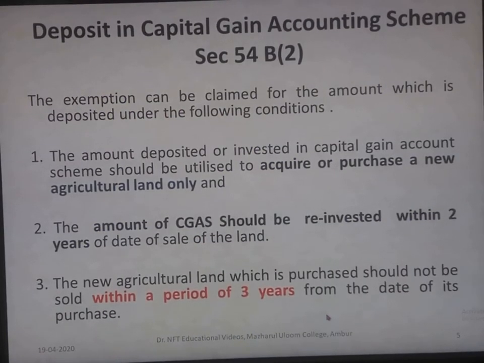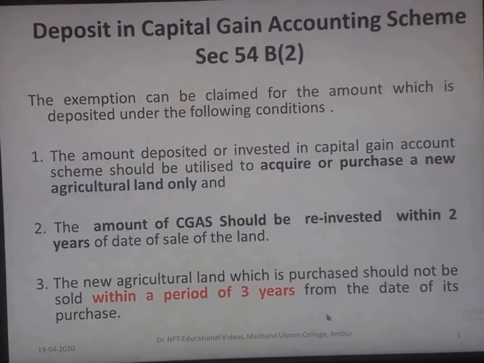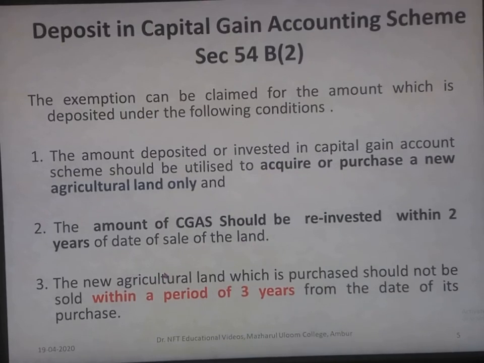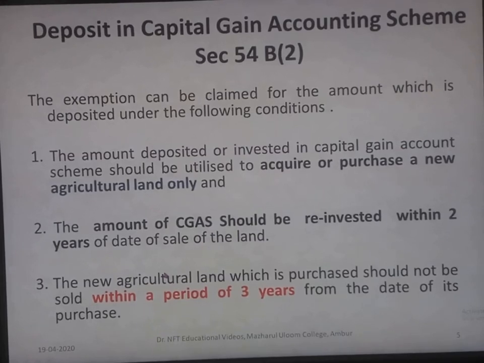Here also we have the concept of deposit in capital gain accounts scheme, just as section 54 which we have dealt already. So deposit in capital gain accounts scheme under section 54B subsection 2. If the amount of capital gain is not utilized by the assessee, he or she can deposit before the due date of filing return of income in an account opened under the capital gain accounts scheme. In that case, he can claim an exemption subject to the following conditions.